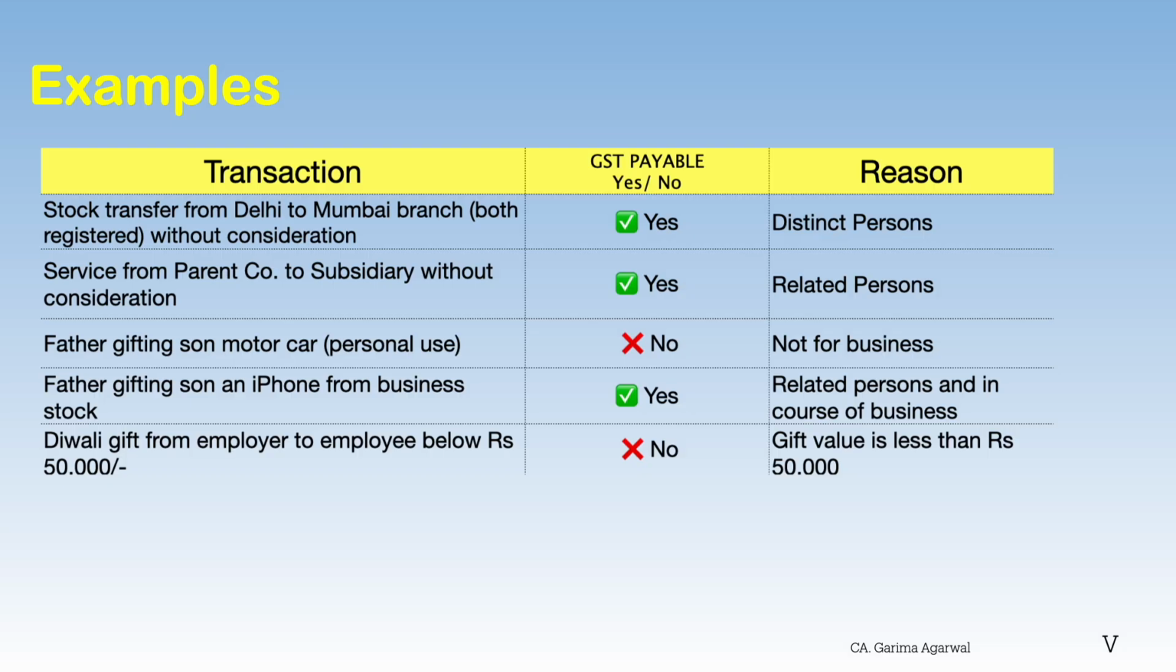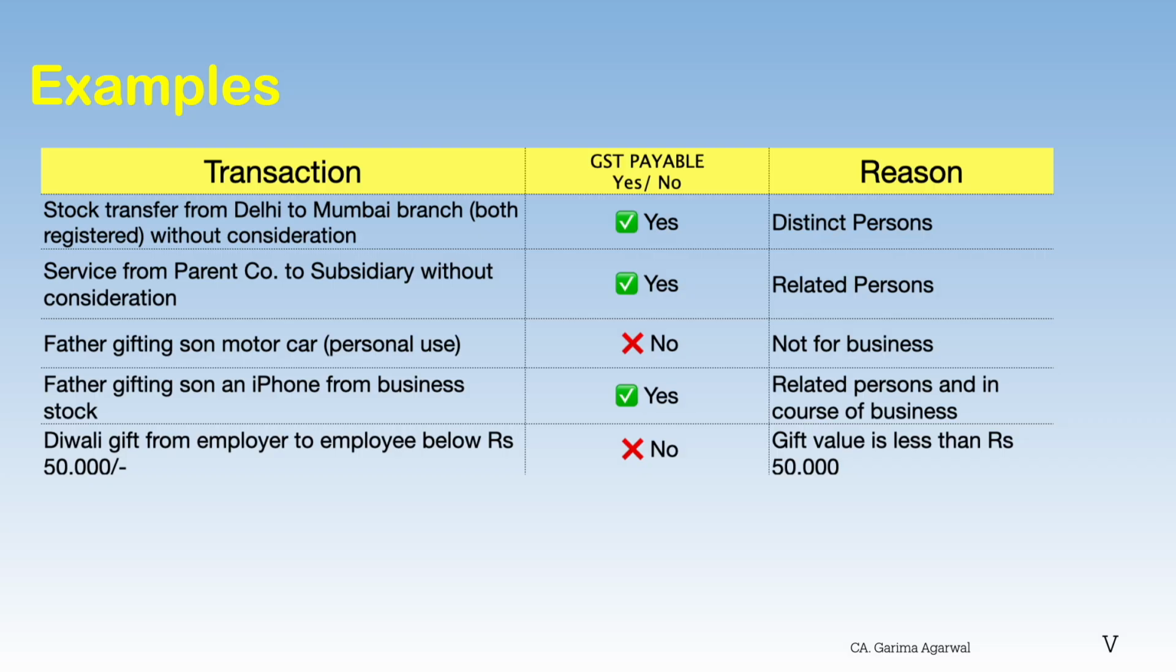Then third, father gifting son a motor car for personal use. Will it be subject to GST? No, because it is not in the course of business. That is also an important criterion for this para. Now, father gifting son an iPhone from business stock. Will it be termed as a deemed supply and GST be payable? Yes, because again they are related persons, but the transfer is done in the course of business.